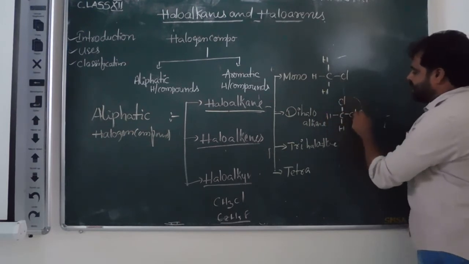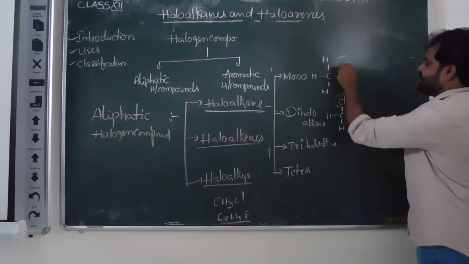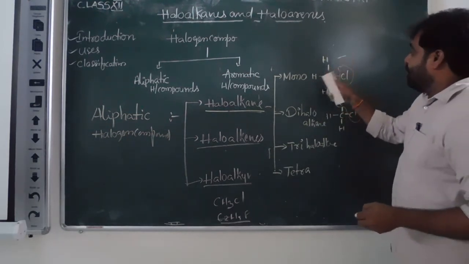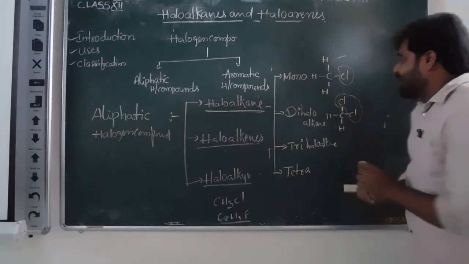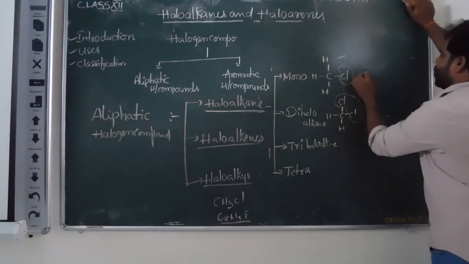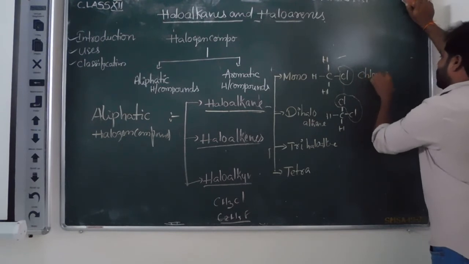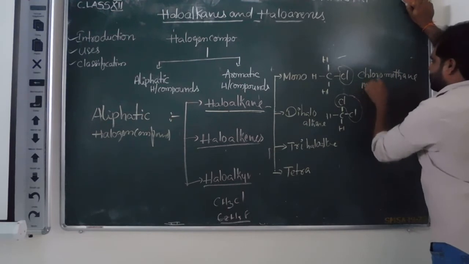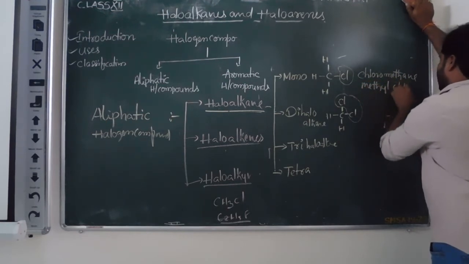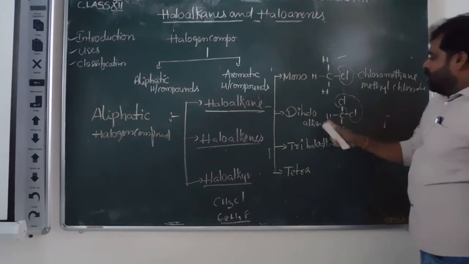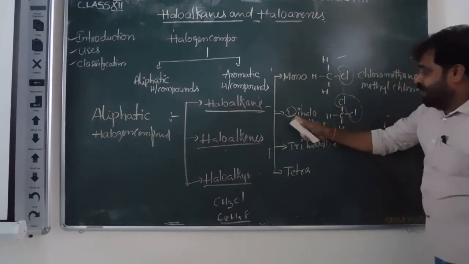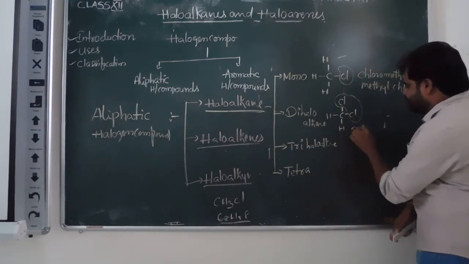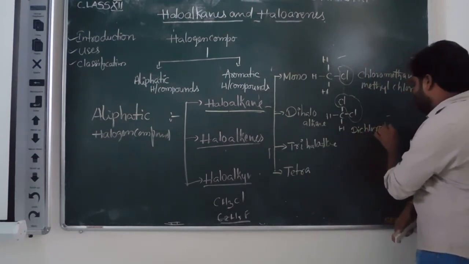The name of this compound is chloromethane or methyl chloride. When two halogens are present, it is a dihaloalkane, and the name of this compound is dichloromethane.